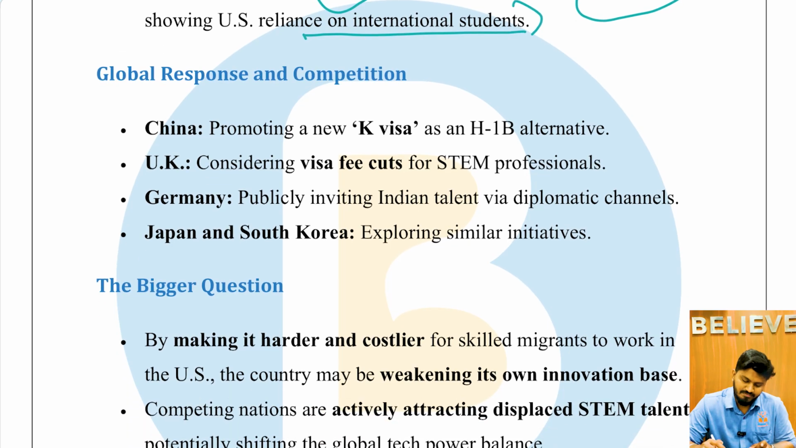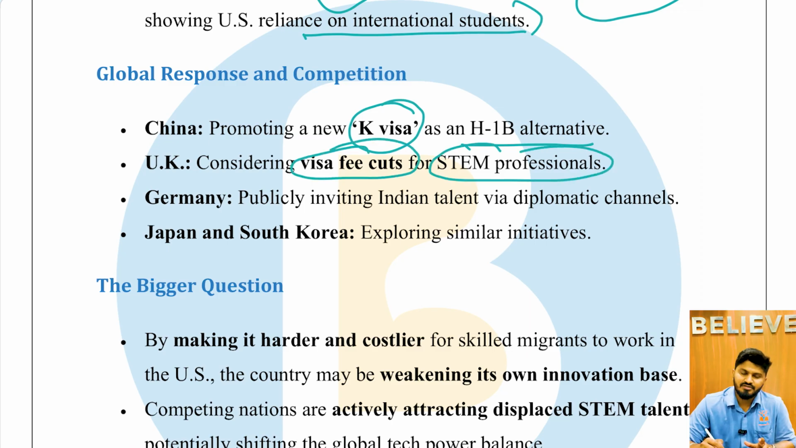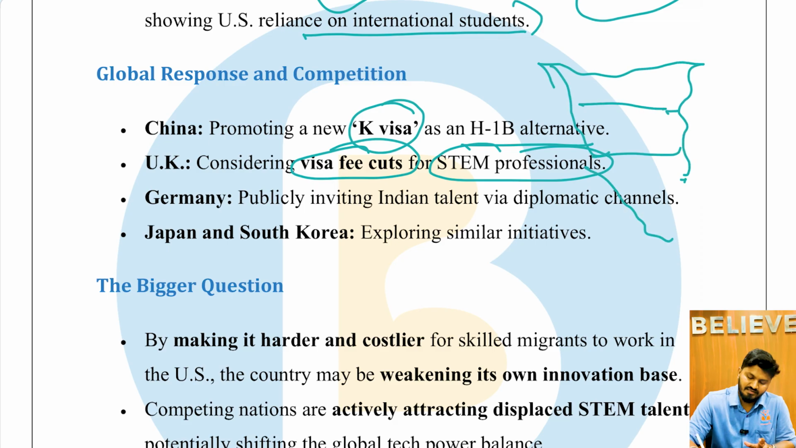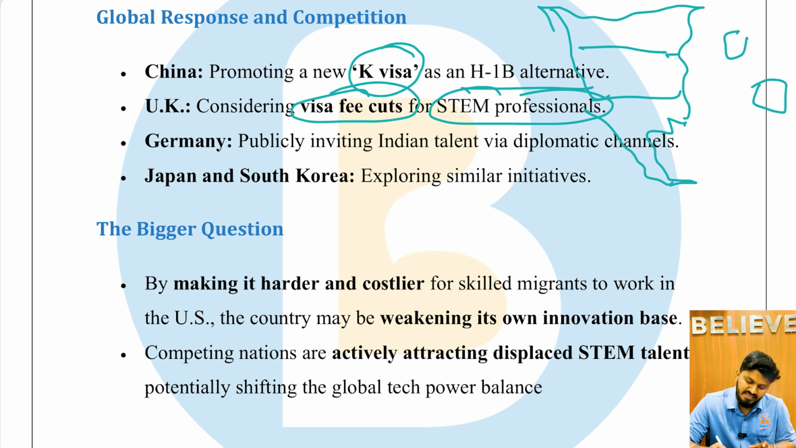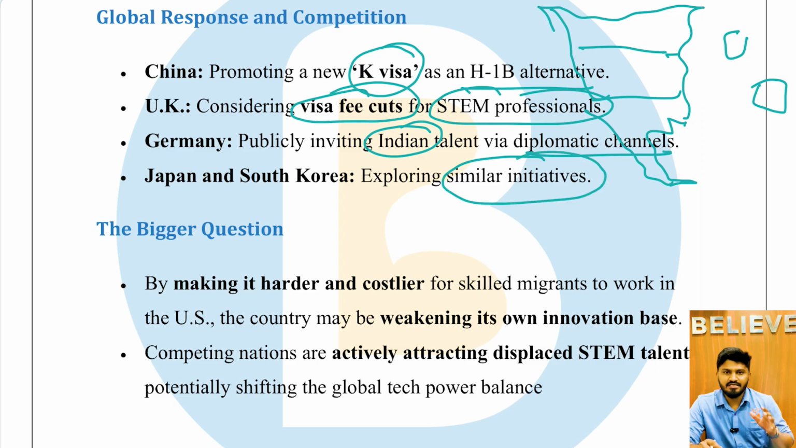Global response and competition. Realizing there is an opportunity to attract STEM talent, China promoted the K visa as an H1B alternative with fewer restrictions, and the UK is considering visa fee cuts for STEM professionals. So the talent pool is going to go out of the USA to competitors like the UK, China, India, etc. And Germany is publicly inviting Indian talent via diplomatic channels. And Japan and South Korea are also exploring similar initiatives.